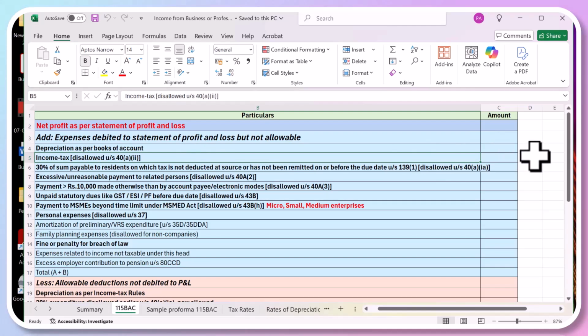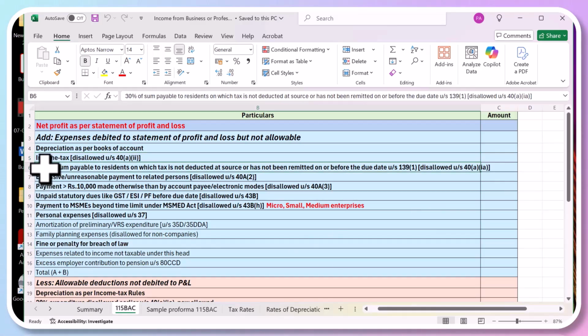Or from the employees, they deduct 10% or whatever is their salary, they are going to deduct that. If they don't deduct that, or if they have deducted but they have not deposited with the government authority, 30% of the amount will be disallowed straight away. It will be allowed only when they make the payment. So that means if they are filing the return and they have not paid it, that will be disallowed. But in the next year when they pay, it will be allowed. That means it will be shifted to the next year. So that is a penalty for this thing.